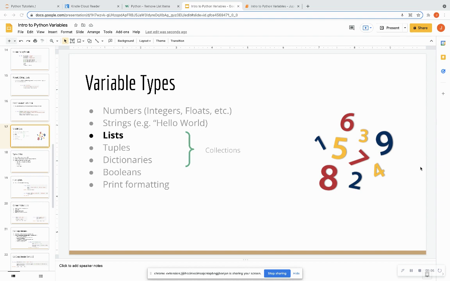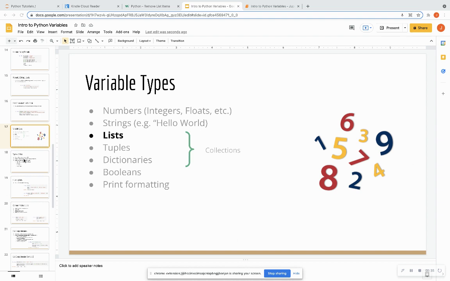Today, we're on lesson 2 of our Python for Beginners series, and we are going to start to talk about lists. Now, in lesson 1, we went over numbers and strings, and we're just going through each of the variable types and important fundamentals about these variable types so that we can utilize them in more complex problems down the road. So, today we're going to go into lists, and that's going to be our first collection.